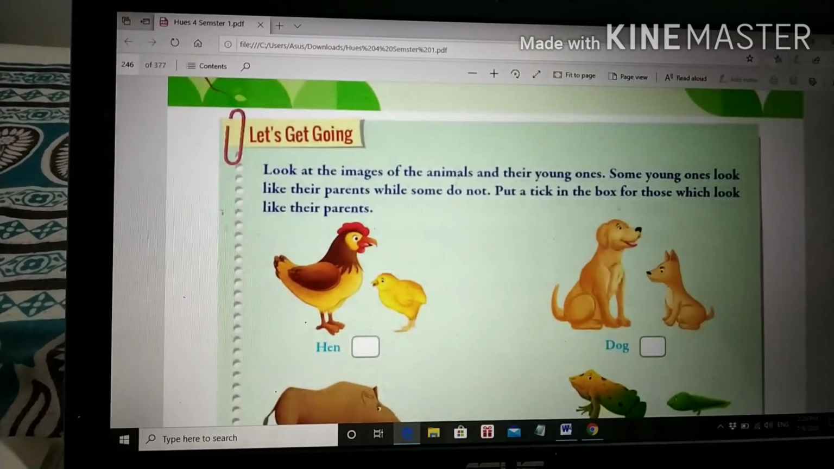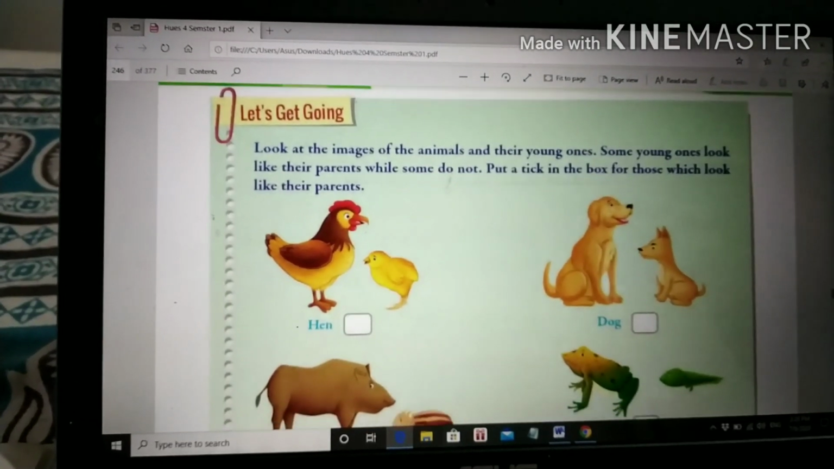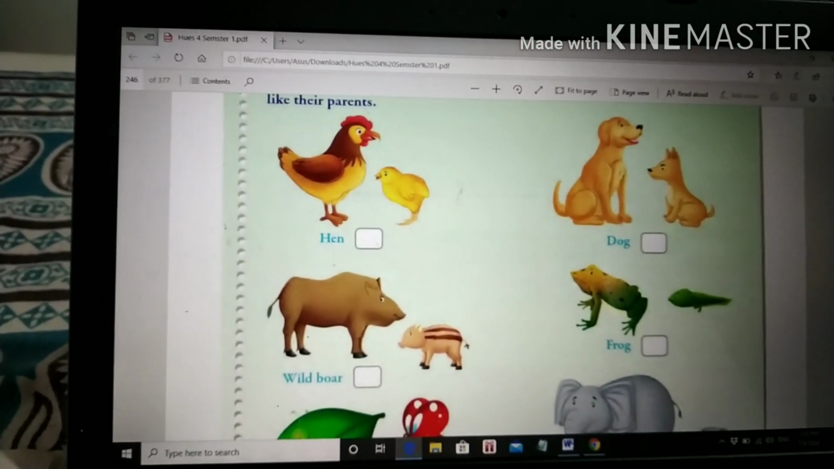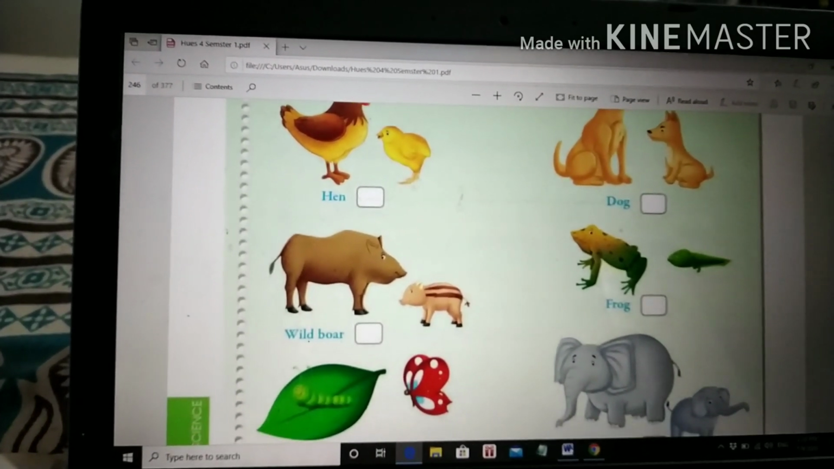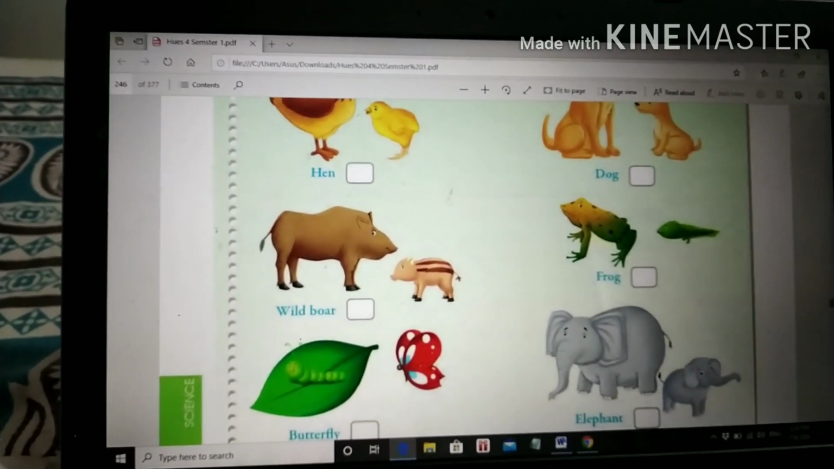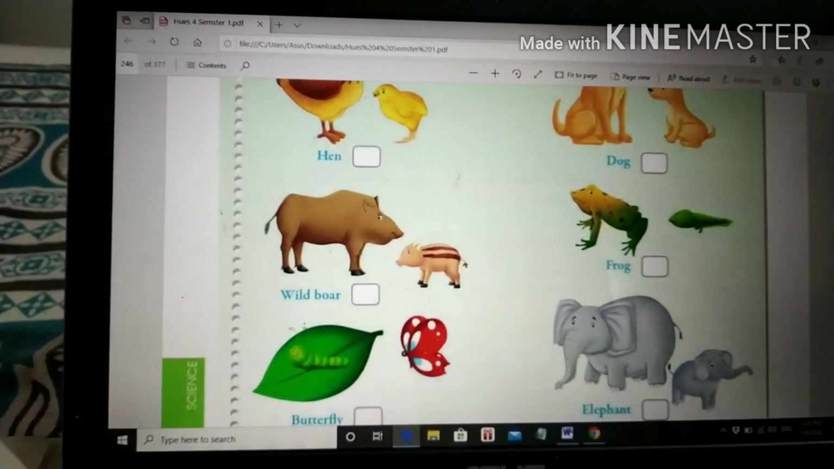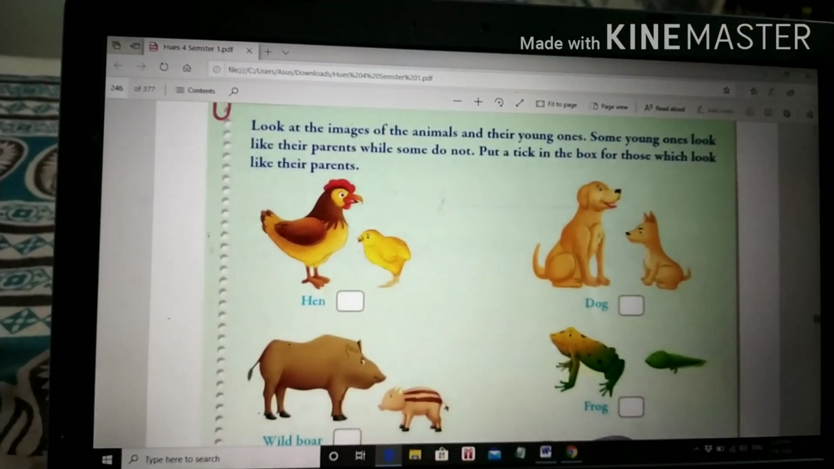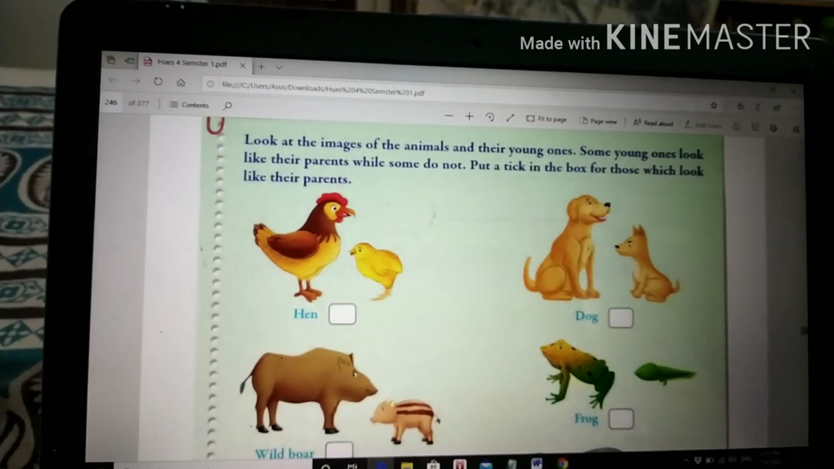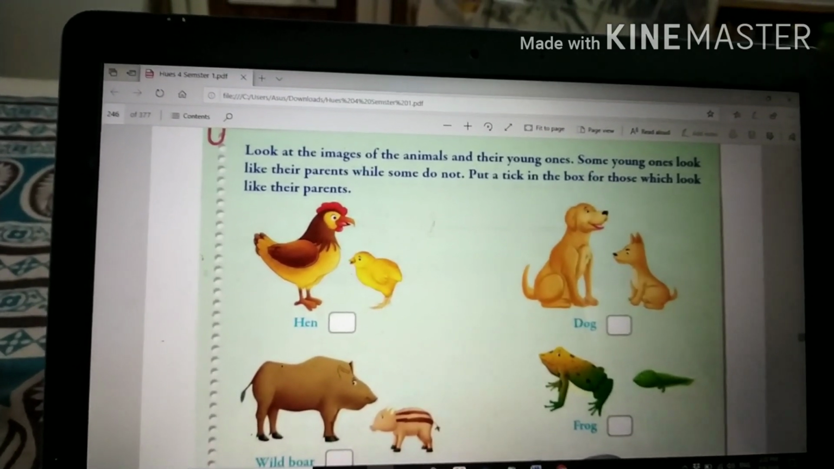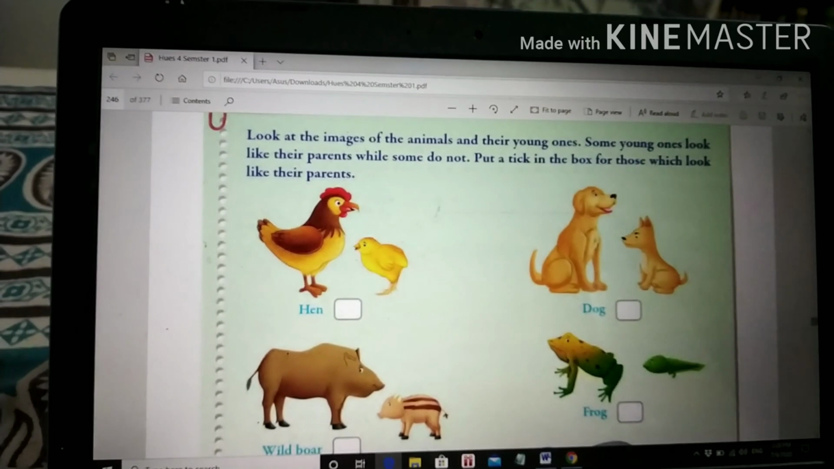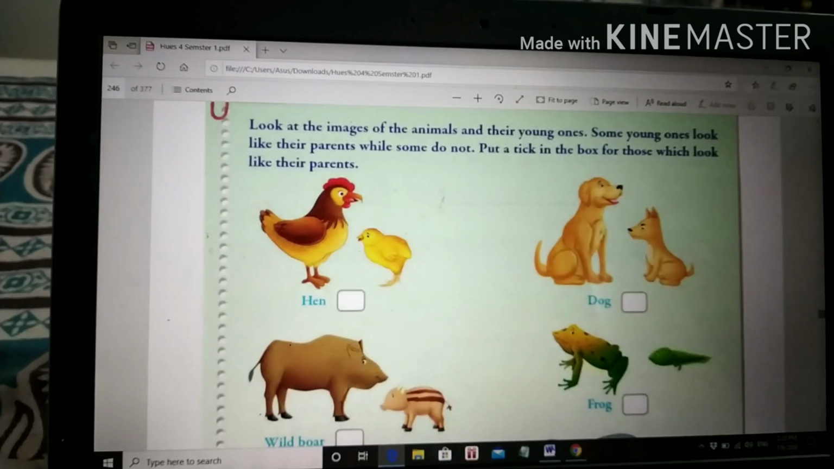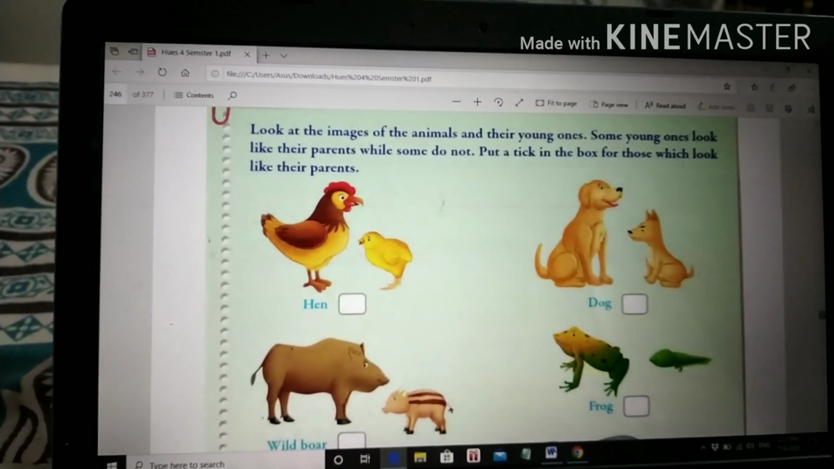A hen with a chick, a dog with a puppy, a pig with a piglet, a frog with a tadpole, a butterfly with a caterpillar, an elephant with a baby elephant. In all these pictures you can see a mother with the baby. Some young ones look exactly like their parents while some do not. You have to put a tick mark in the box for those which look just like their parents.